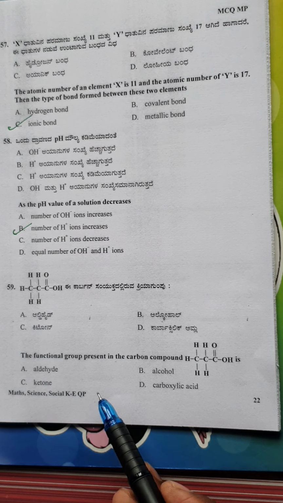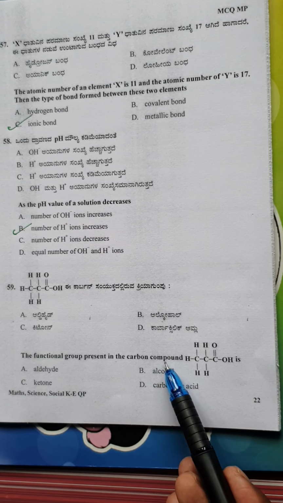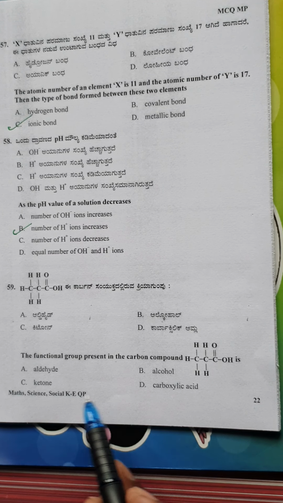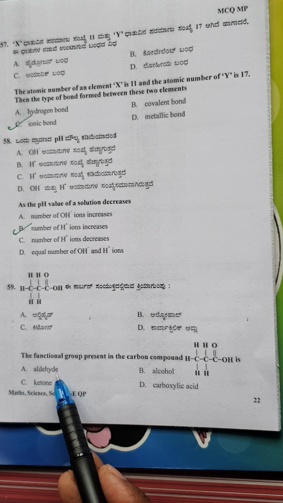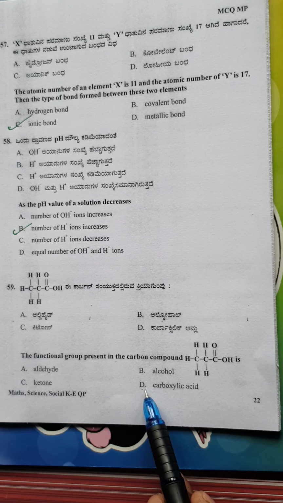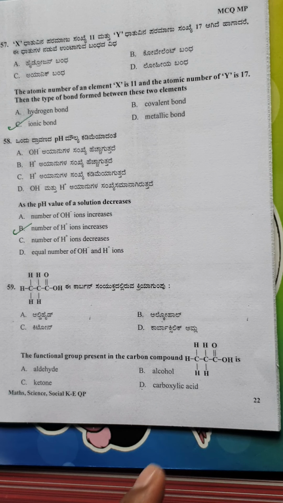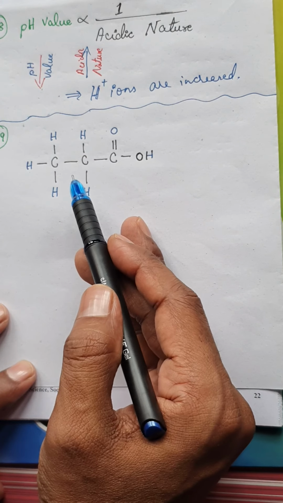Question number 59 is a very simple question, provided you know the concept clearly. The functional group present in the carbon compound. You can note down the structural formula given. You have to find out which functional group is present in this carbon compound. The first option is aldehyde, second is alcohol, third is ketone, and option D is carboxylic acid. Now let us write down this structural formula of the carbon compound. I can directly give you the answer, but I want you to find out how you get that.